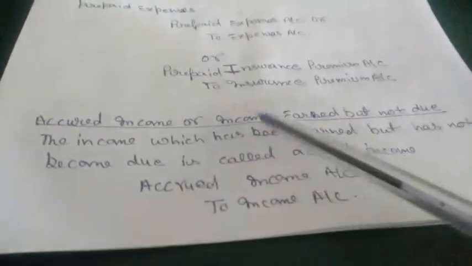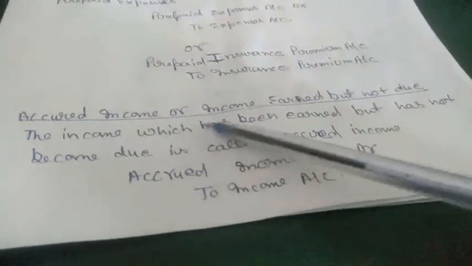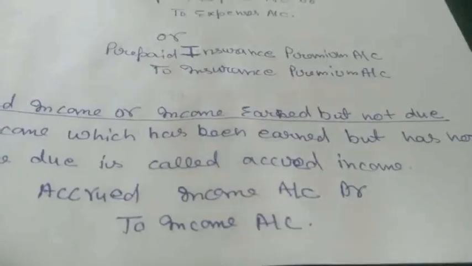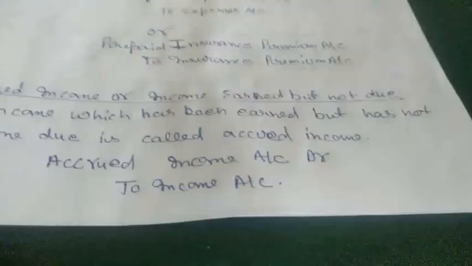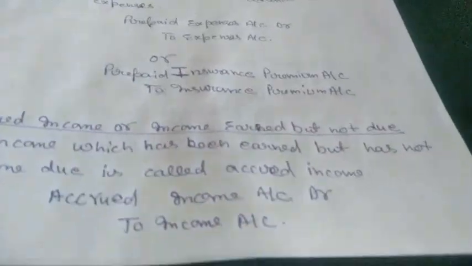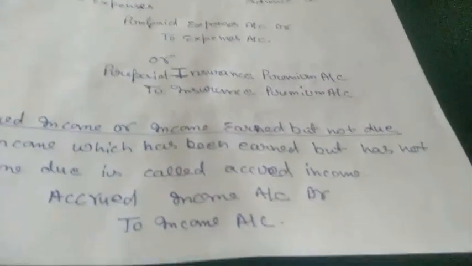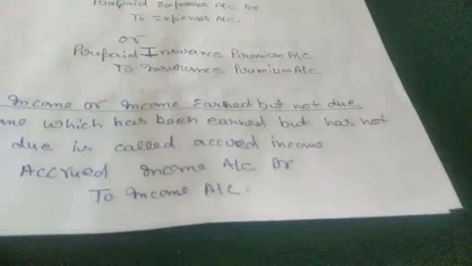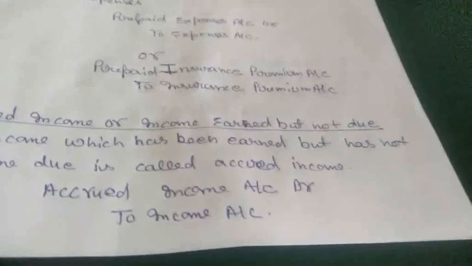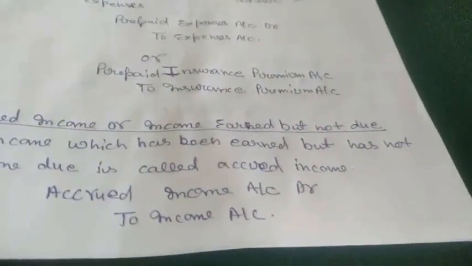Next is accrued income, or income earned but not due. The income which has been earned but is not yet due is called accrued income. It means income that we have earned but not received till now. Like if I earned a profit of 20,000 on selling some assets, I earned that income, but till now I did not receive it, meaning at the end of the financial year, I did not receive that amount. So I earned that income but have not received it.